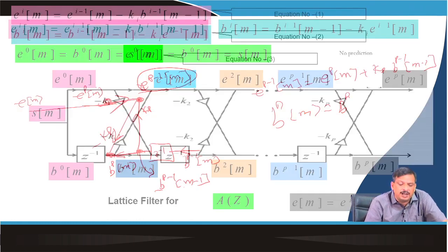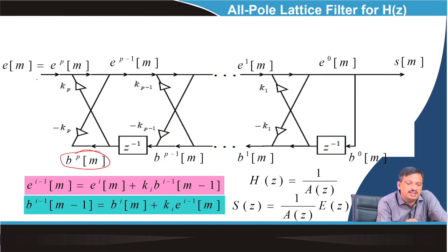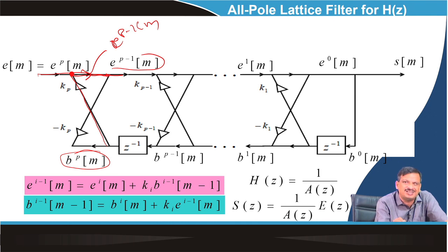Understand? So what will the ultimate signal flow diagram be? This is Epm. So this is my plus Kp, so I get Ep minus 1m. After this point, it is Ep minus 1m. So that is the signal diagram. From here, if I take Ep minus 1 and multiply by minus Kp, I get Bpm here.